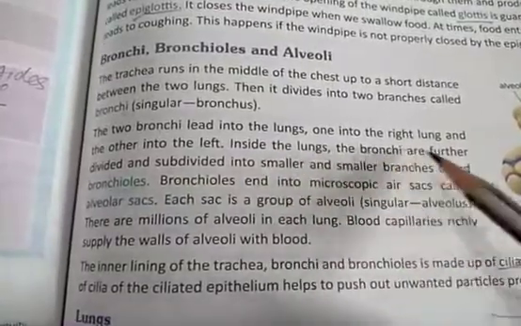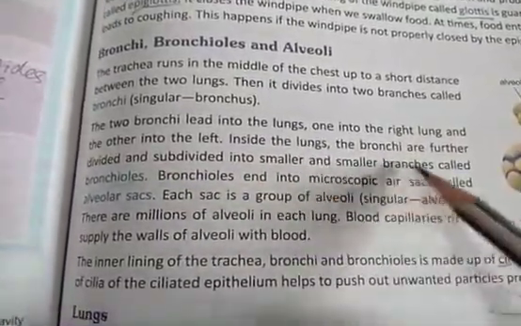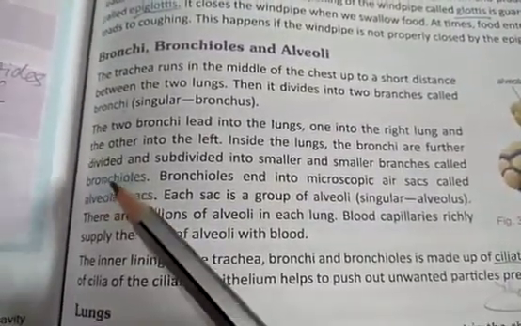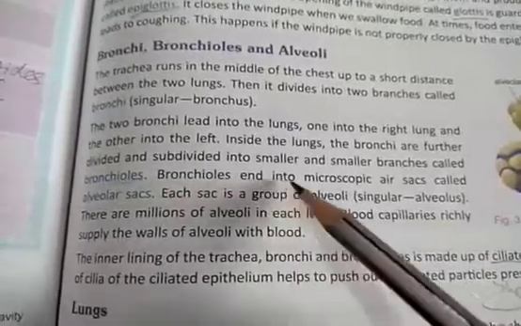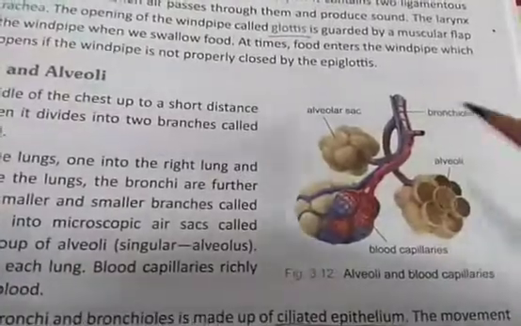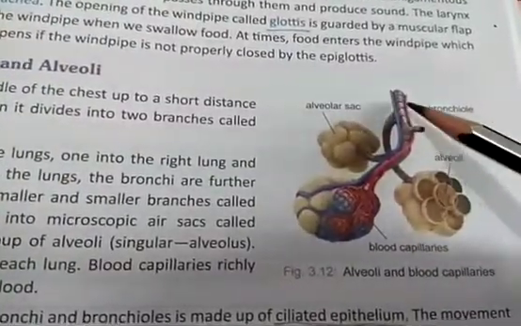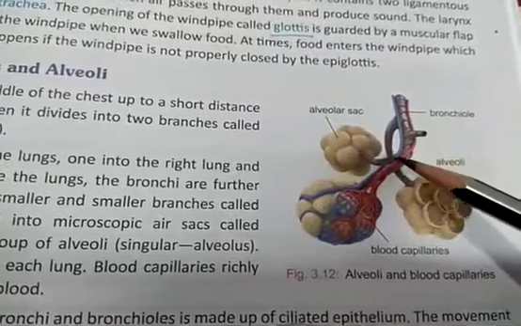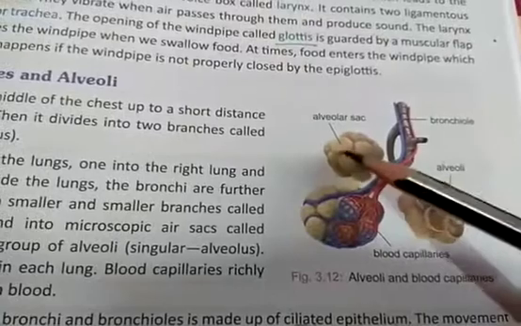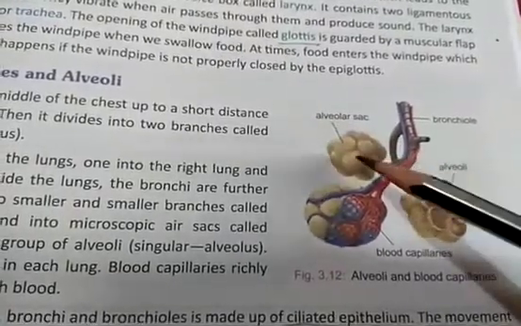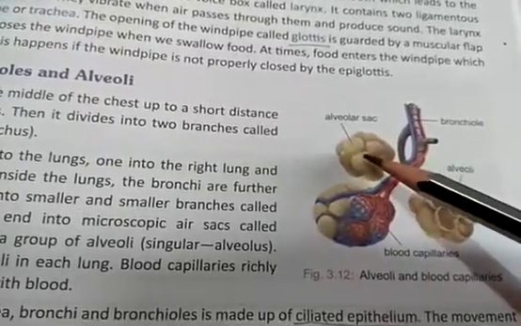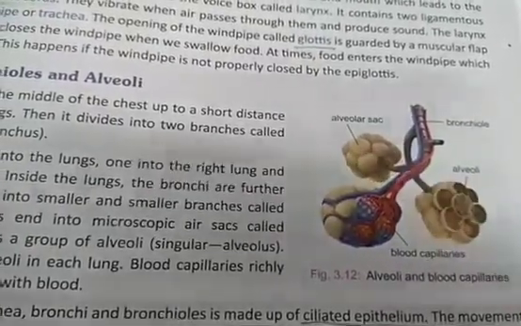Inside the lungs, the bronchi are further divided and subdivided into smaller and smaller branches called the bronchioles. So the smallest tubes, you can consider them to be the bronchioles. Now bronchioles end into microscopic air sacs called the alveolar sacs. So in this diagram you can see the bronchiole, the fine tube. Now the terminal portion of this fine tube is these structures which are called alveolar sacs. There you can see they are just balloon like structures. Okay. They are getting inflated and deflated.